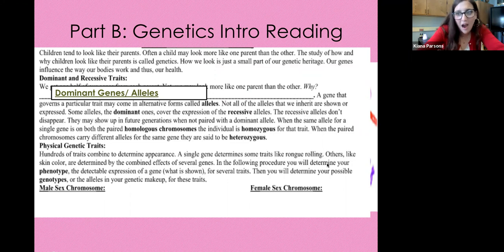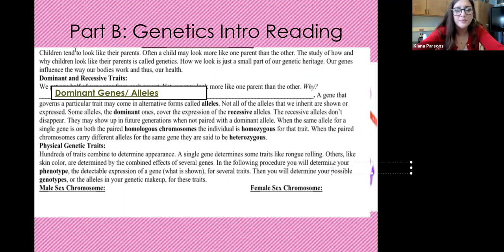So again, this is not on this handout. This is what we're going to do tomorrow. The detectable expression of a gene, what is shown for several traits. Then you will determine your possible genotype, or the alleles in your genetic makeup for these traits. So we're going to look at the different traits and we're going to see what our possible genotypes are based upon the phenotype that we can see.